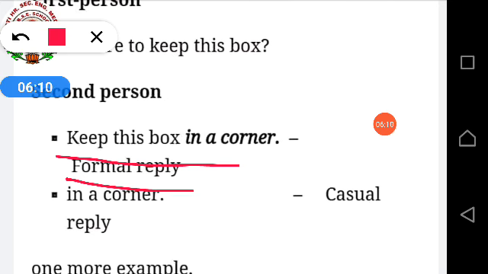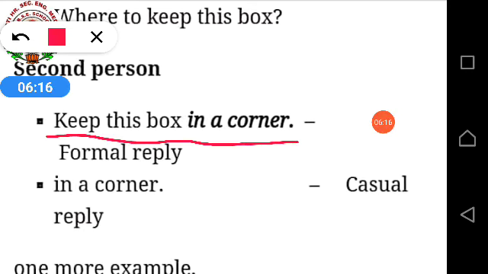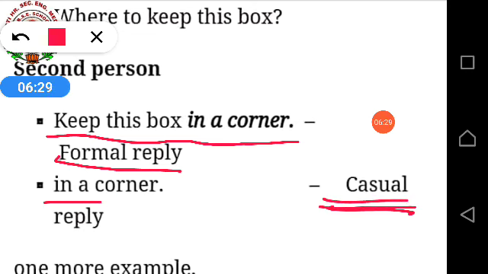The second person will give you a formal reply. What formal reply will the second person give you? Keep this box in a corner. That will be a formal reply. But in the form of a phrase, the casual reply will be: in a corner. Okay, so this is your phrase.